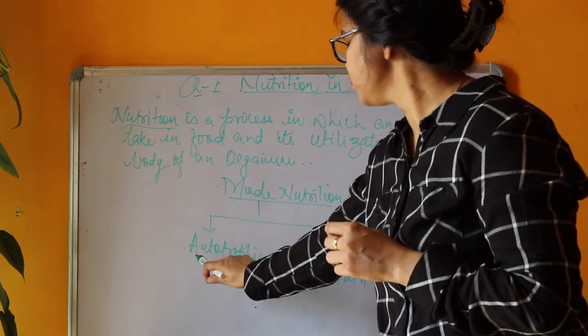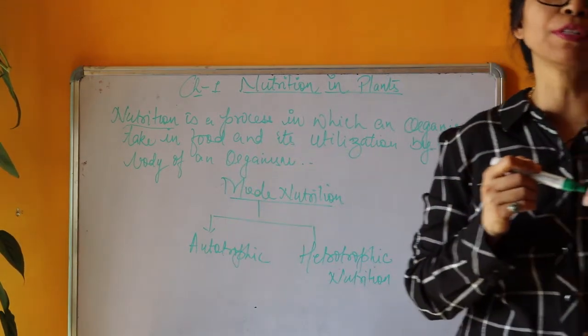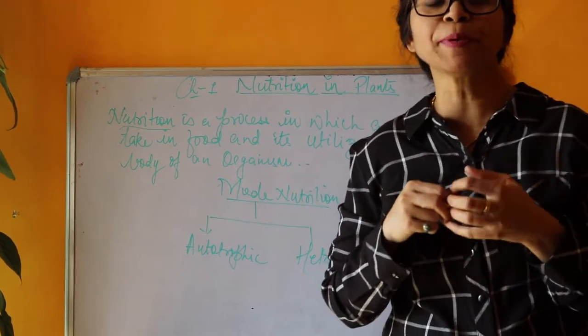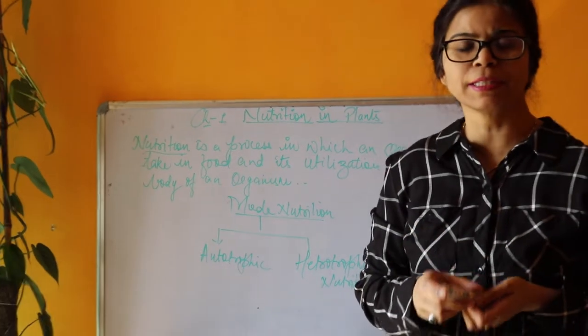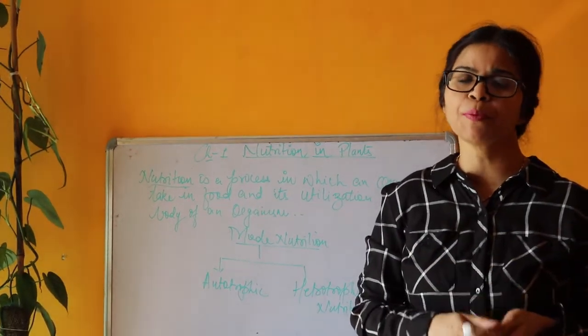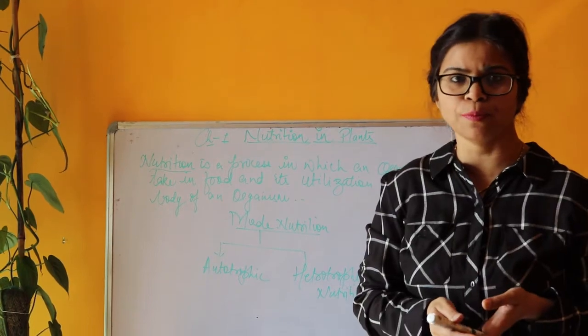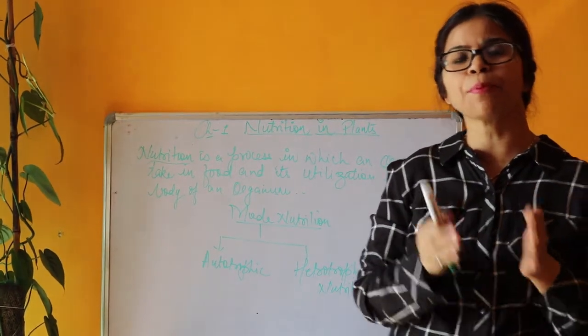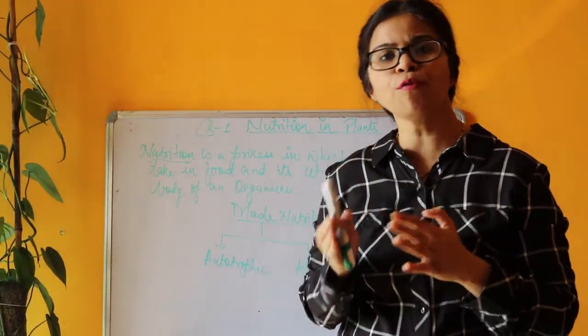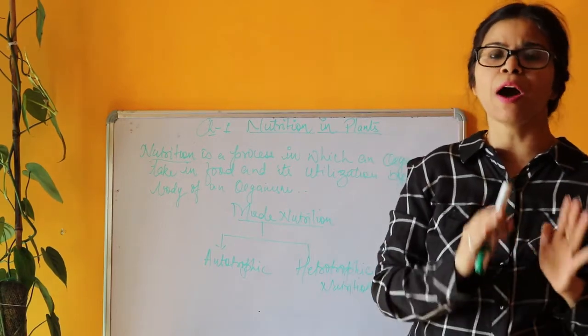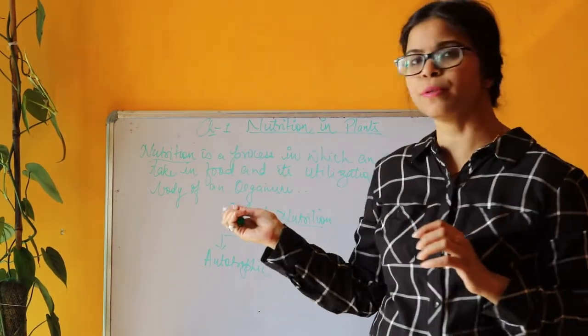So first of all we will concentrate on autotrophs. Autotrophs means all the green plants that are able to prepare their own food. The organisms that prepare their own food by themselves are called autotrophs.